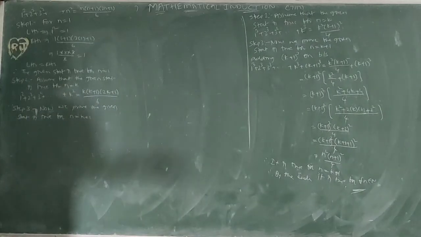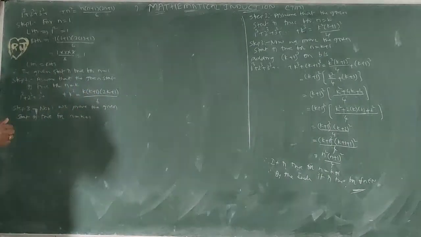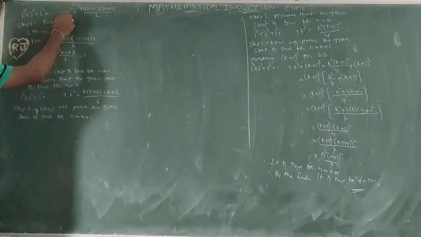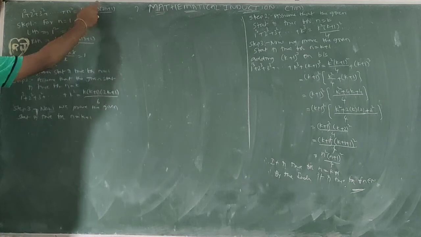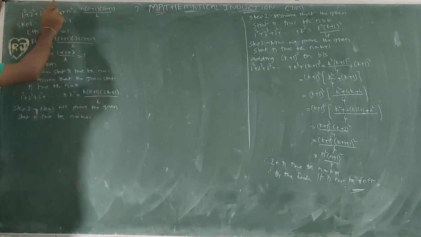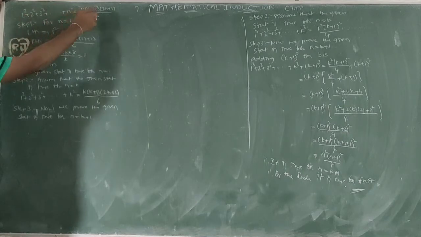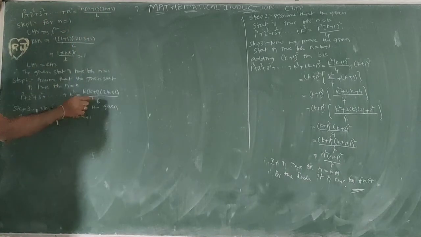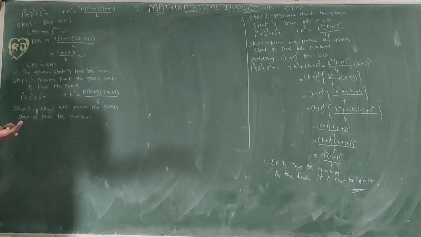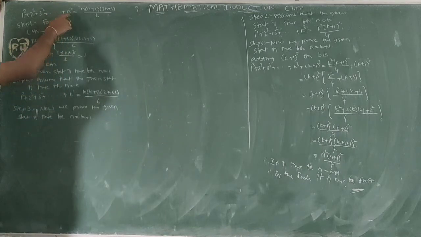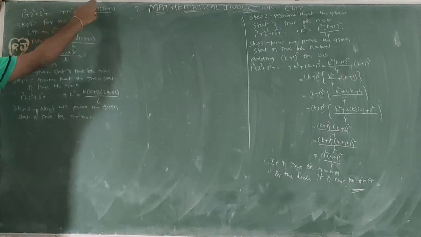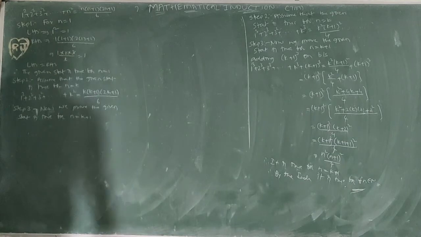So for n equal to k plus 1, left side k plus 1 terms, right side in terms of k plus 1. Up to here it is in terms of n. Up to k square, so k terms, instead of n, k. If we need to prove for n equal to k plus 1, here we need k plus 1 terms. Here instead of n we write k plus 1. We need to prove.